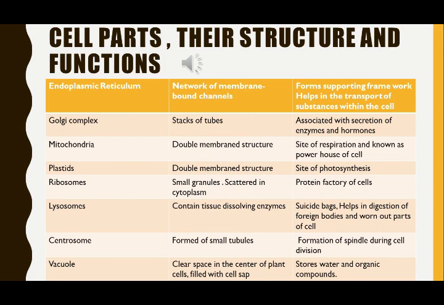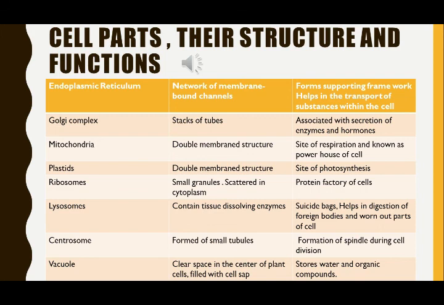Next is lysosomes. You will see in the structure they contain tissue dissolving enzymes. They are present only in animal cells. That's why they are known as suicidal bags. Function: help in digestion of foreign bodies, unwanted bodies and worn parts of the cell. The cell which has been destroyed is removed by lysosomes. Next is centrosomes, formed of small tubules, only in animal cells. It helps in formation of spindles during cell division.